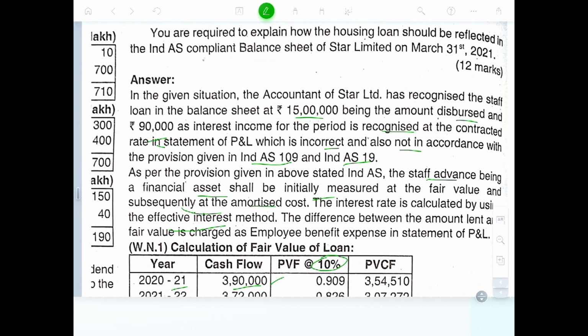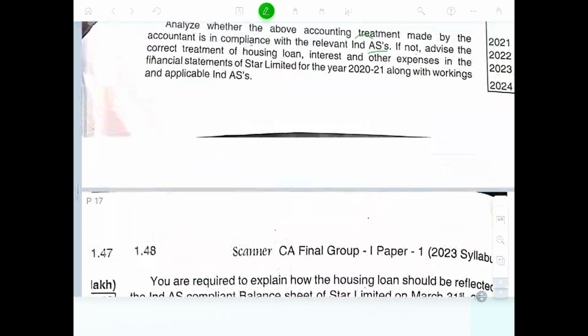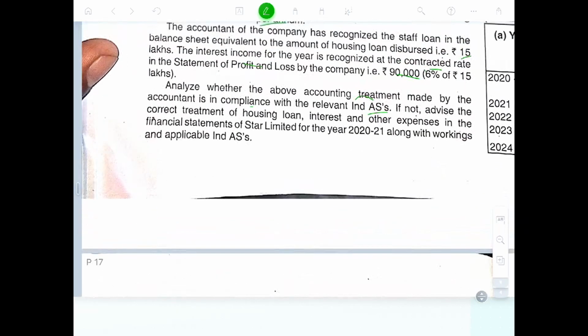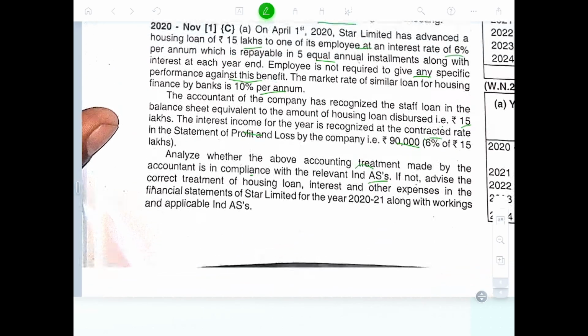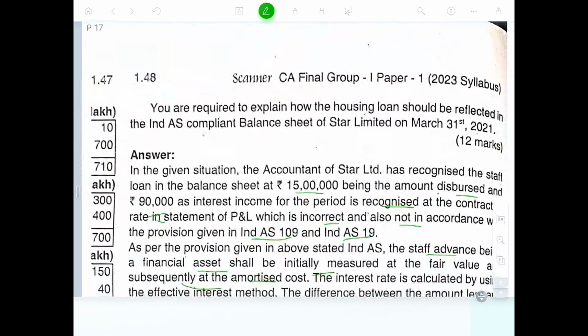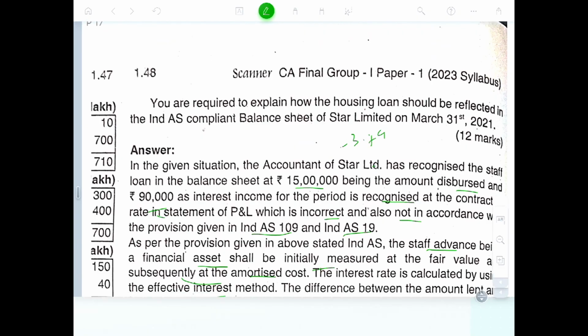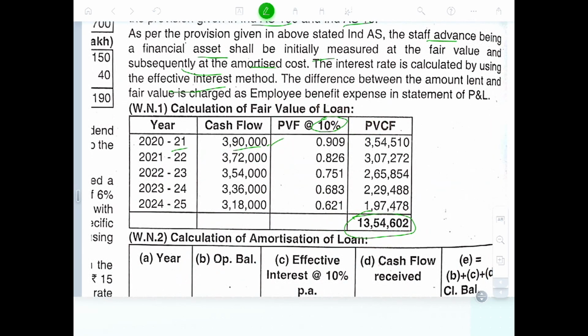So equal amount of payment. How many years is he going to pay? 5 installments. So 15 divided by 5 is equal to 3. 3 plus 90,000 is 3,90,000. The present value of 3,90,000 at 0.9, 354.